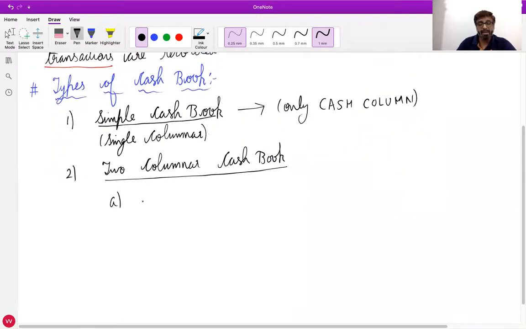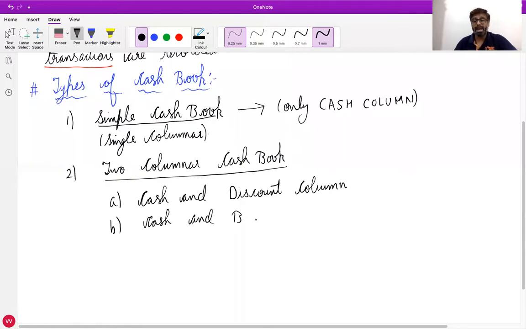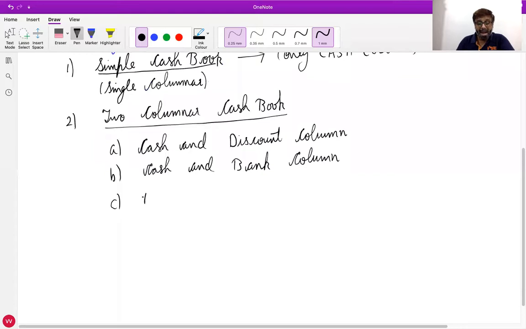Either you can have cash and discount column cash book, or you can have cash and bank column cash book, or you can have bank and discount column cash book.